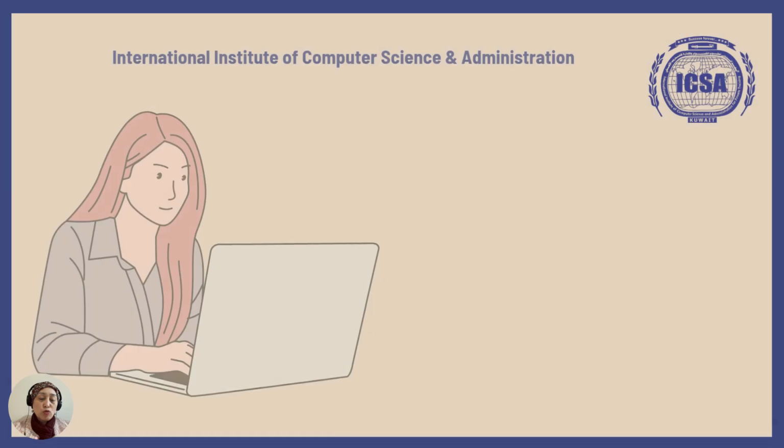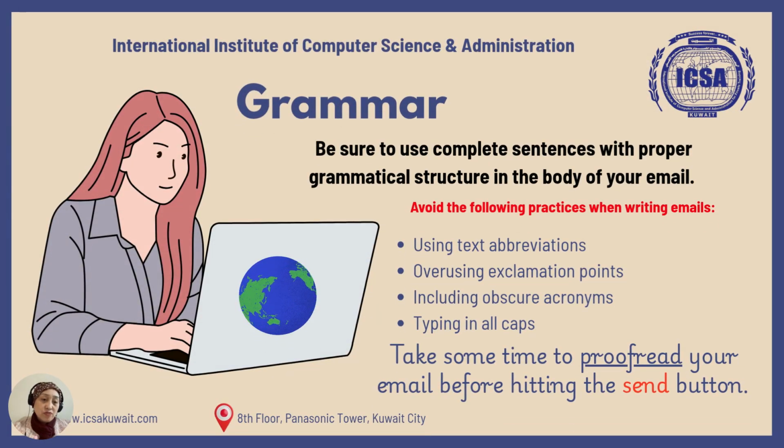So mind your tone. And in the three C's of writing, we have learned that your message has to be correct, clear, and concise. So when you say correct, it has to be grammatically correct. Okay, so before you hit the send button after you type your message, you have to make sure that you already have proofread. So when you say proofread, that means you're going to check for mistakes in your email.